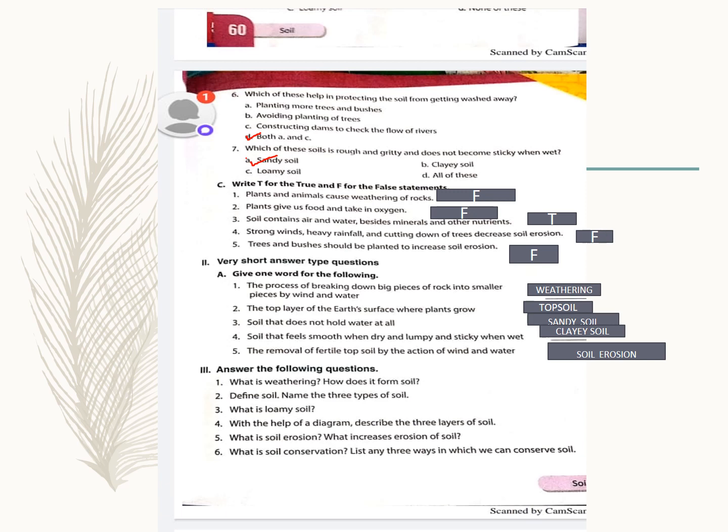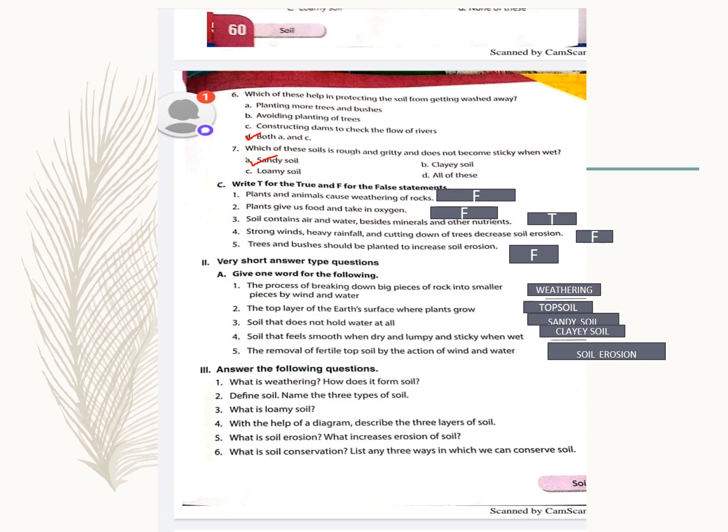Now, strong winds, heavy rainfall and cutting down of trees decrease soil erosion. No, they increase soil erosion. What is soil erosion? Soil erosion is the removal of fertile topsoil by the action of wind and water. So, it increases soil erosion, not decreases. So, the answer is false.